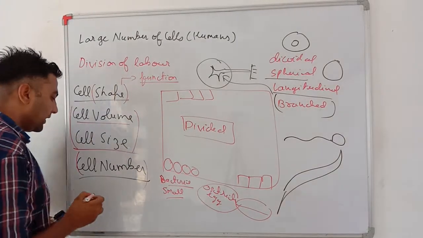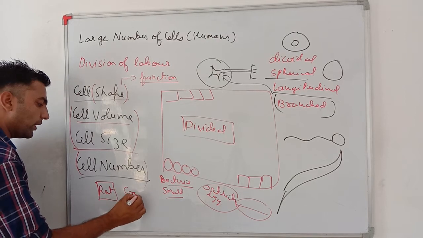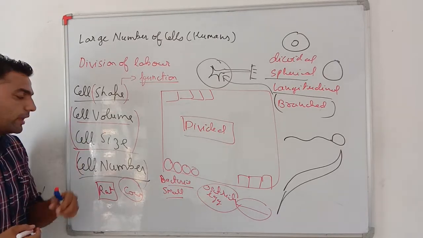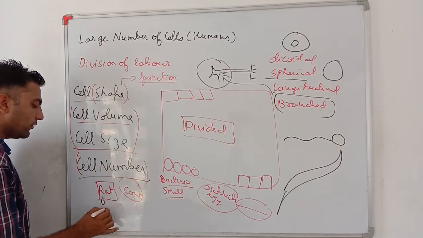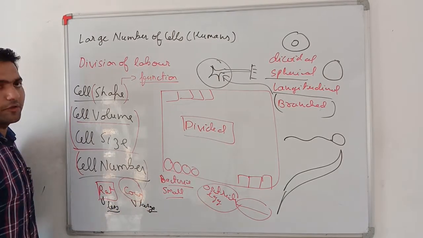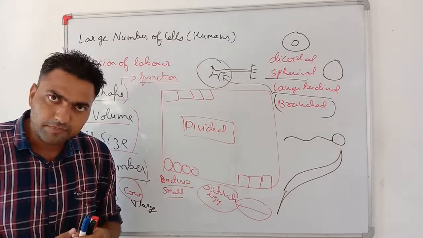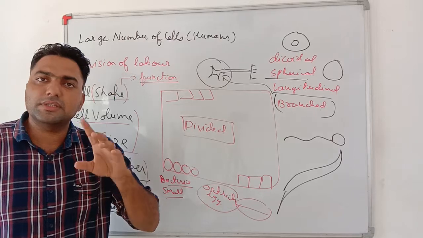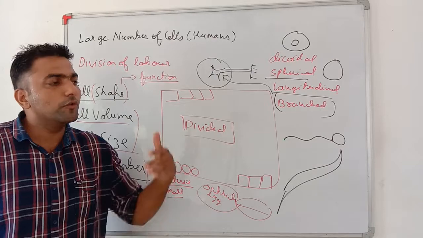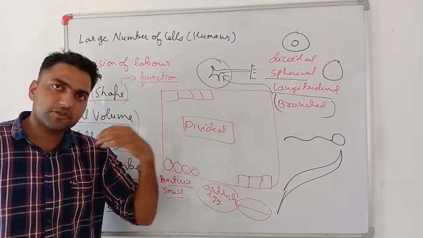And cell number. See my dear students, if you have a rat at your home and a cow at your home, you can see the cow is a very huge animal, whereas the rat is a very small animal. So basically the rat has a very small number of cells, whereas the cow has a very large number of cells. Different organisms have different numbers of cells. You can find organisms such as amoeba which has a single cell, to us having trillions of cells, to the blue whale having many folds more cells as compared to us.